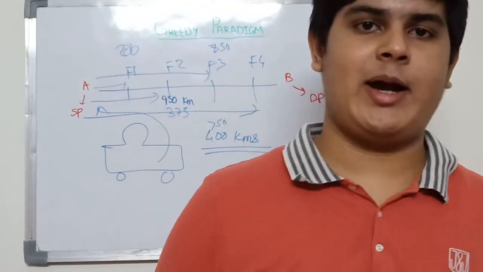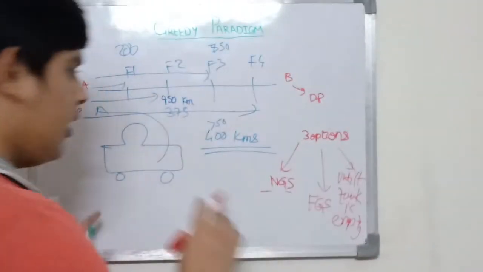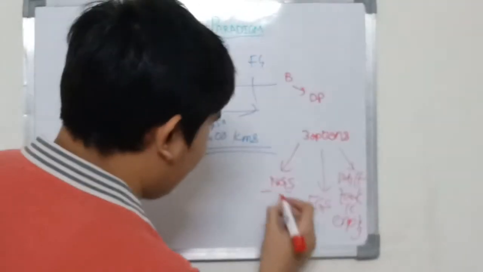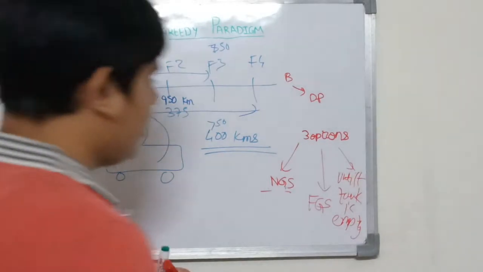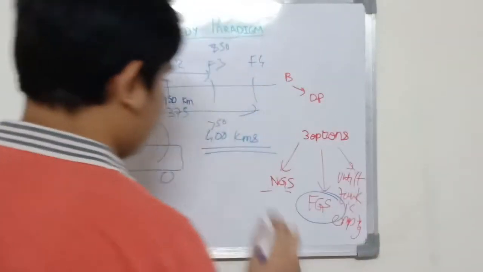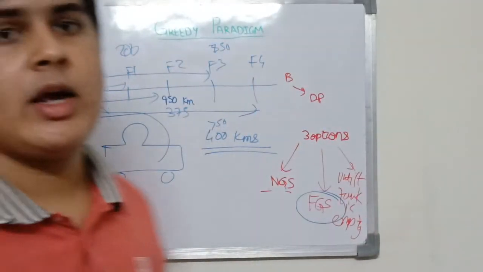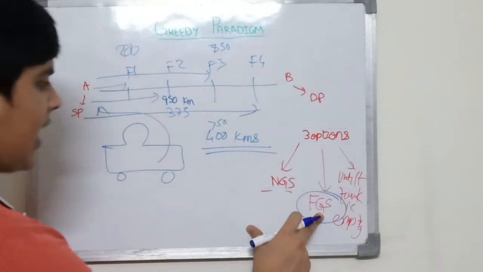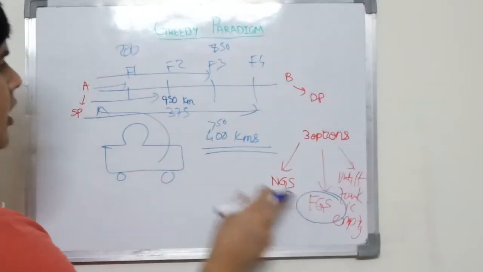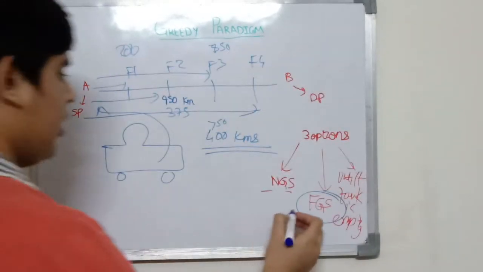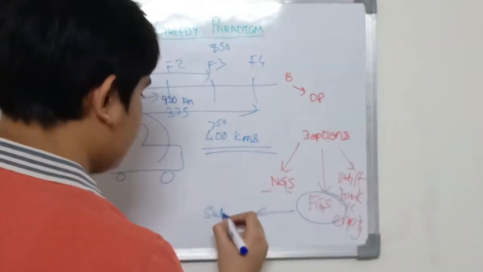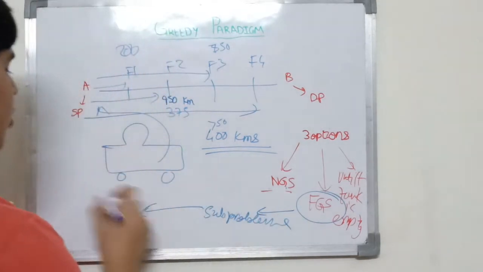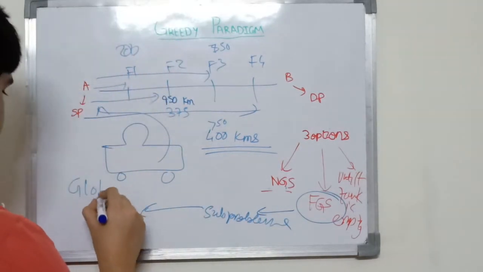I hope you might have paused the video. Now when you tried to solve, you would have come to this conclusion: the farthest gas station. Yes, you are right. This is the optimal strategy. So we will make use of this farthest gas station move in order to solve our sub problems, which will lead us to build upon the global optimal solution.